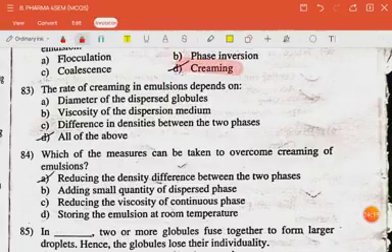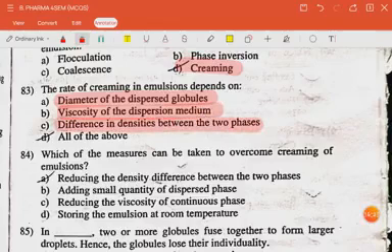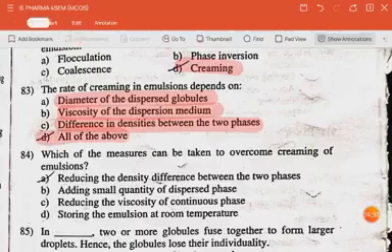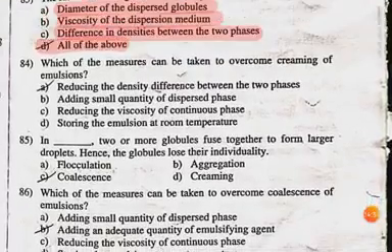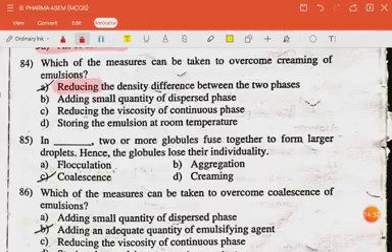The next question is, the rate of creaming in emulsion depends on diameter of the dispersed globule, viscosity of the dispersion medium, difference in the densities between the two phases, that is all of the above. The next question is, which of the measures can be taken to overcome creaming of the emulsion? The answer is reducing the density difference between the two phases.